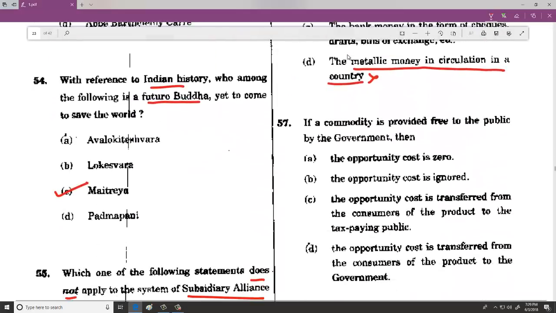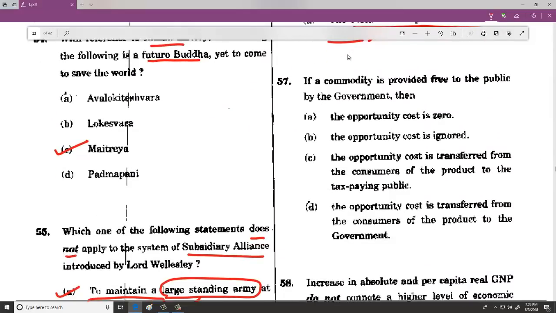And then when we talk about 57, whenever government tries to provide anything freely, then definitely there will be opportunity cost. What is opportunity cost? There will be some negativity because of that particular thing. So it cannot be zero and it cannot be ignored. Subsidies and all whatever is given cannot be ignored.